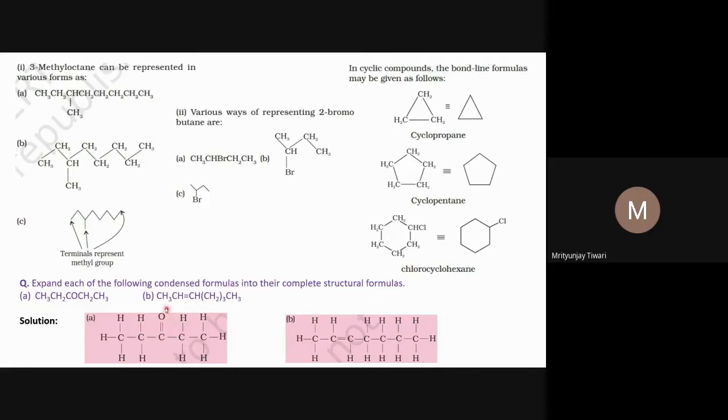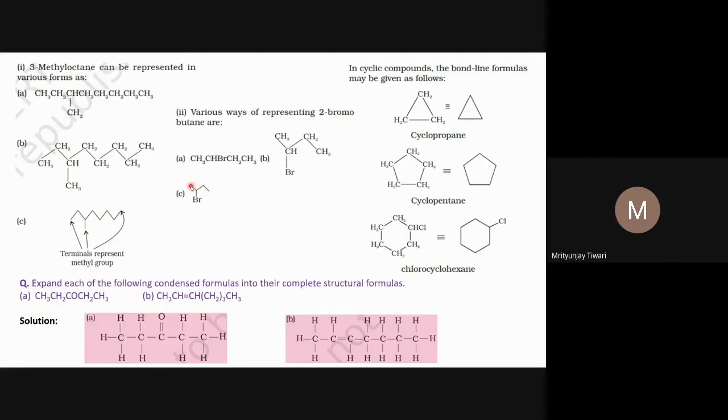This compound also has a double bond, but we will see what this compound is about. This is a functional group. This CO, the heteroatom has come, and because of the heteroatom, this group will be called a functional group. Anyway, this is the bond line representation of this compound. From the bond line representation of this compound, 2-bromobutane, it means that at this junction there should be a CH group, and in this representation you see the CH group is here.